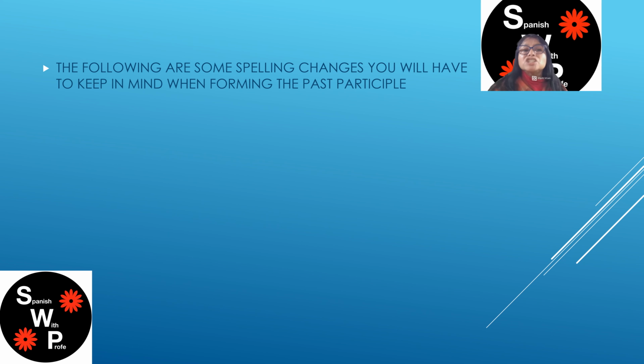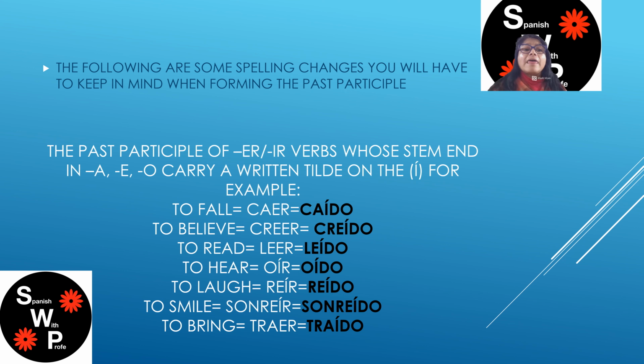The following are some spelling changes you will have to keep in mind when forming the past participle for some verbs. The past participle of er and ir verbs whose stem ends in a, e, or o carries a written tilde on the i.